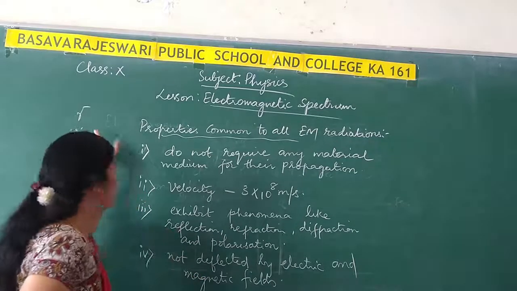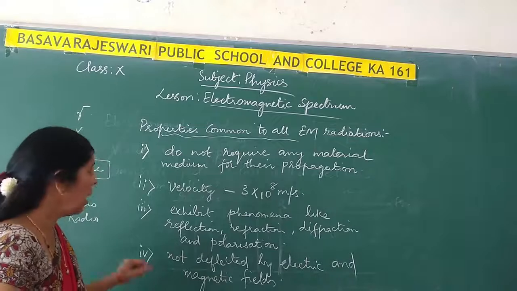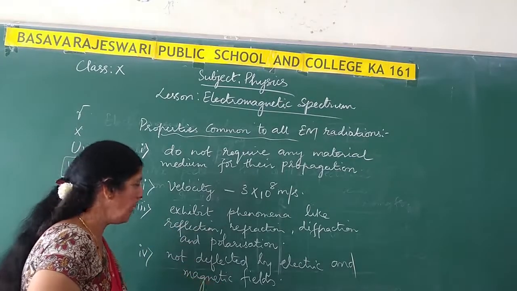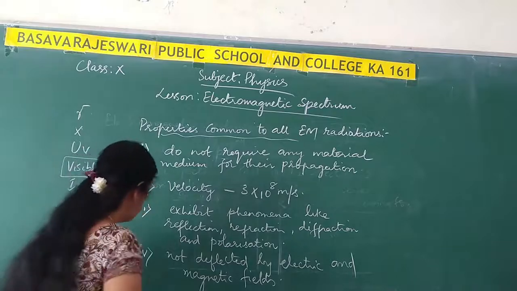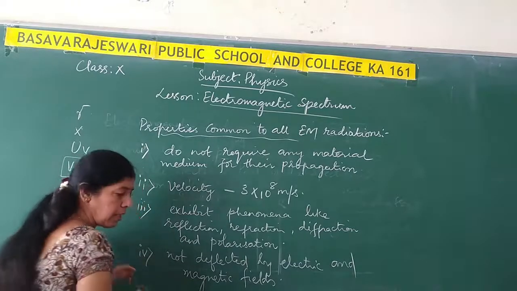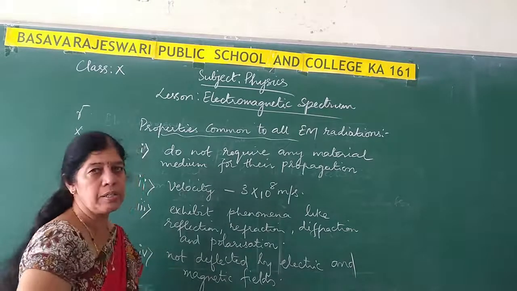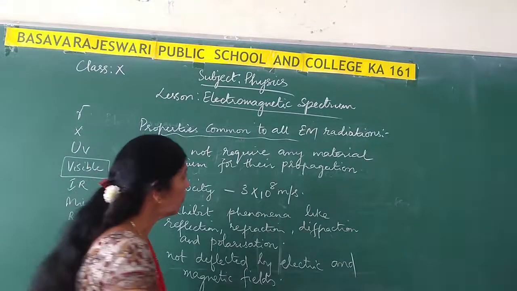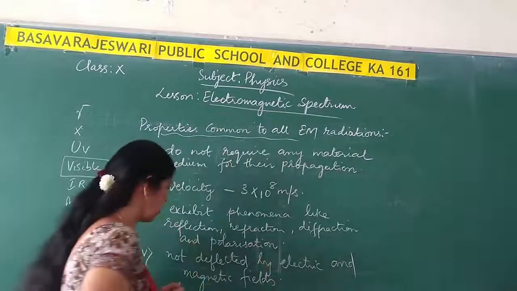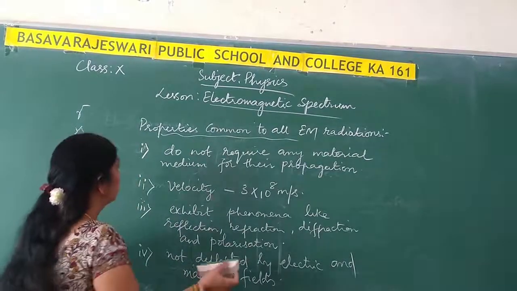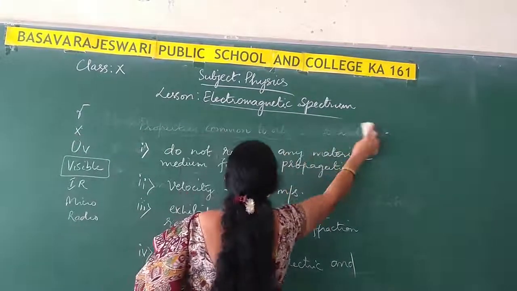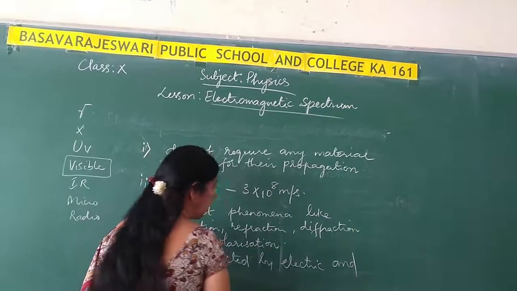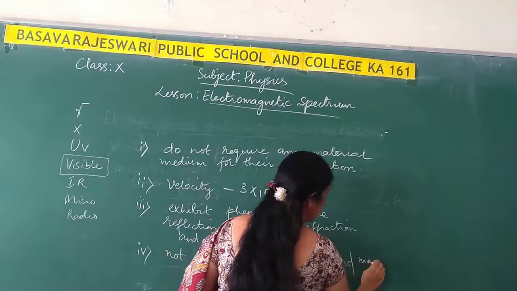Gamma rays are one of the electromagnetic radiations, and remember that any electromagnetic radiation is not deflected by electric and magnetic fields.